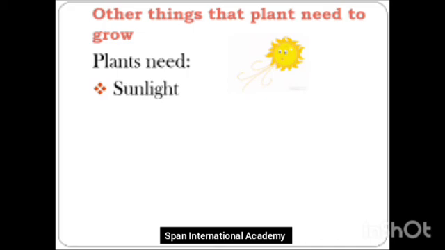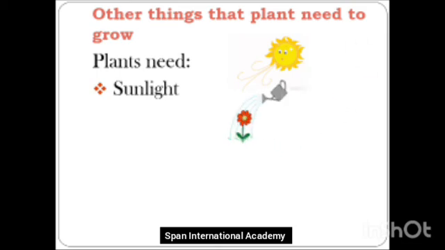That is why we do not have the plants in the hall or in our bedrooms. We usually have the plants outside in our balconies or galleries, and we have plants in the garden so that the plants get enough sunlight that they require to grow.